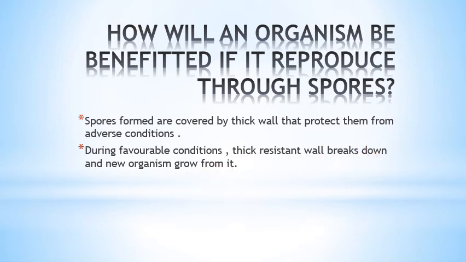As long as favorable conditions are not present, the spores stay covered by the thick wall, but as soon as favorable conditions arrive, the wall breaks and they grow into a new individual. This is the benefit, because the spores do not degenerate; they are protected by the thick wall.